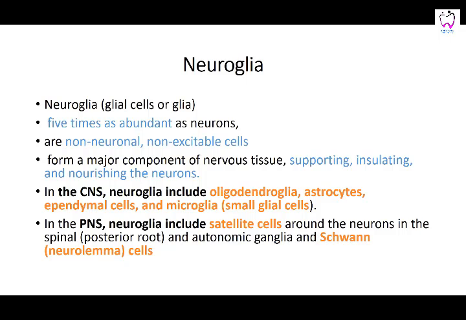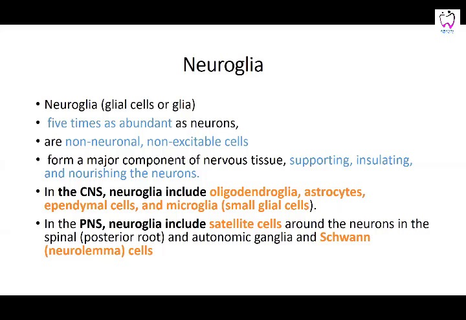In the peripheral nervous system, the neuroglia include the stellate cells, the satellite cells around which the neurons in the spinal posterior root and the ganglia lie, and then you have the Schwann cells. So in place of oligodendroglia, you have the Schwann cells in the peripheral nervous system, and you have the satellite cells around the neurons in the spinal posterior root and the autonomic ganglia. That is, the satellite cells are present in the